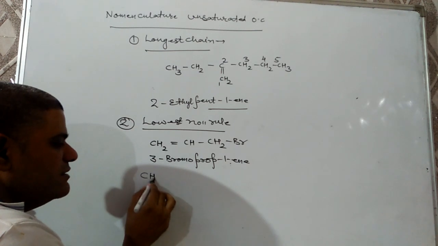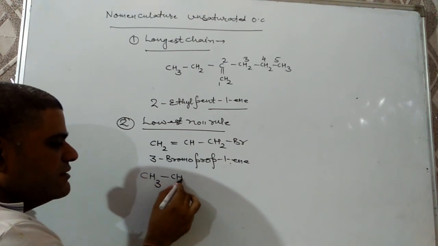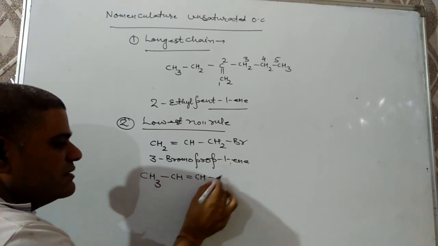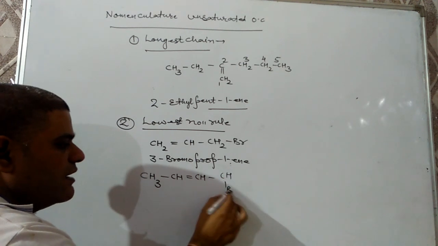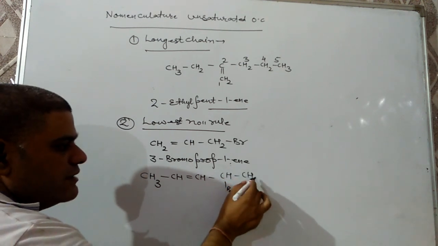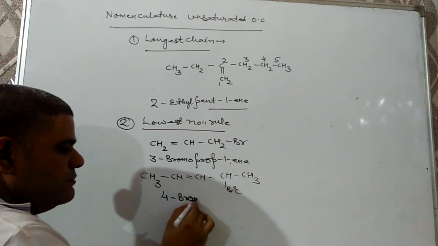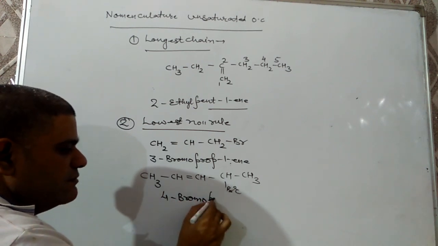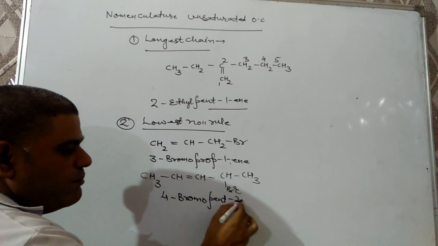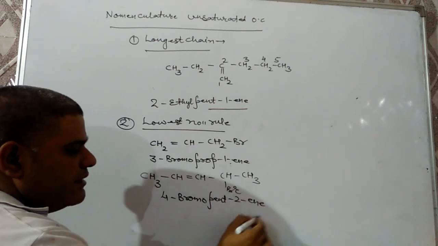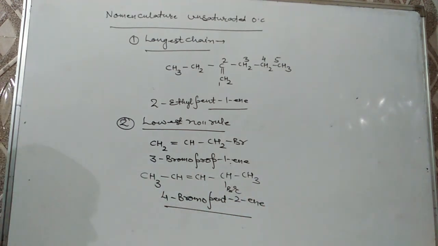Next question can be CH3, CH, double bond CH, CHBr, CH3. Then here IUPAC name will be 4-bromo pent-2-ene.